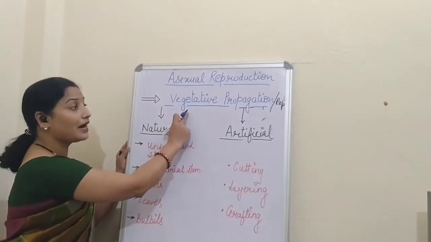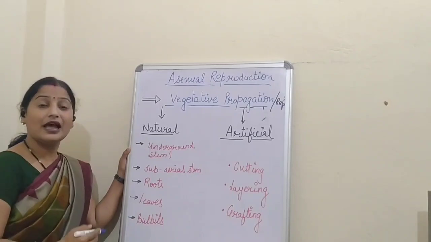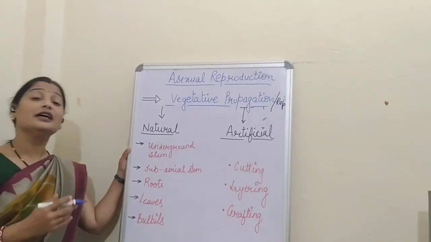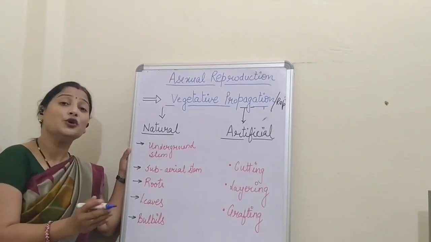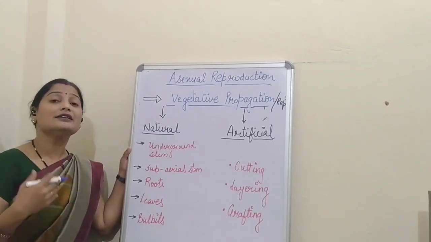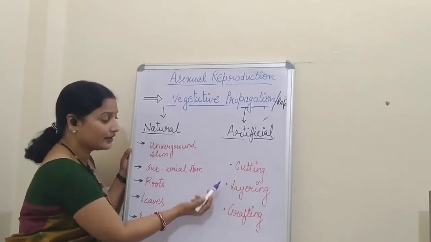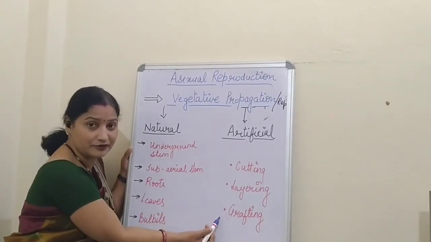Now, the next part of vegetative propagation is artificial. The meaning of artificial is the production of a new plant from the body of the mother plant by some manual efforts. For example, cutting, layering and grafting.